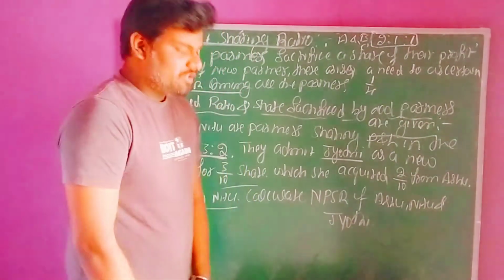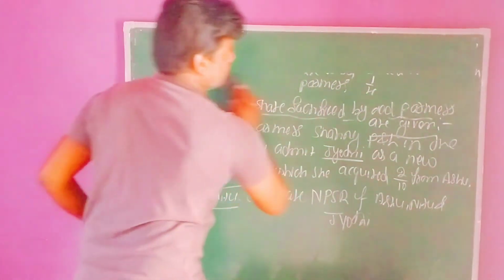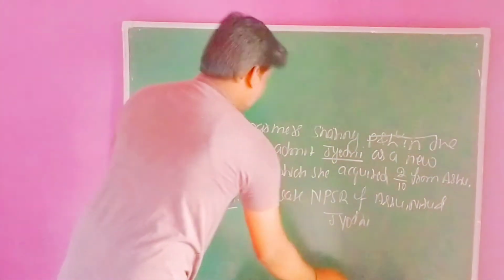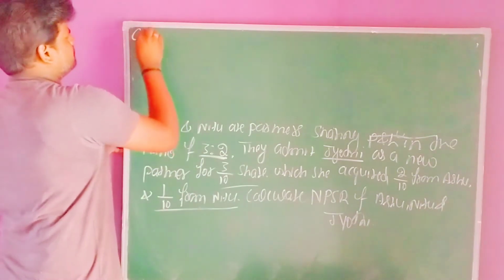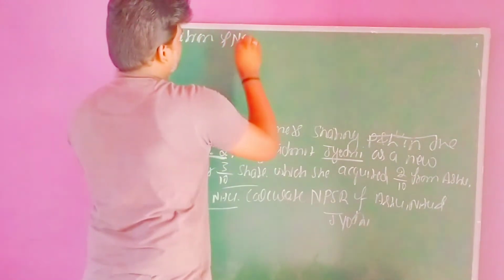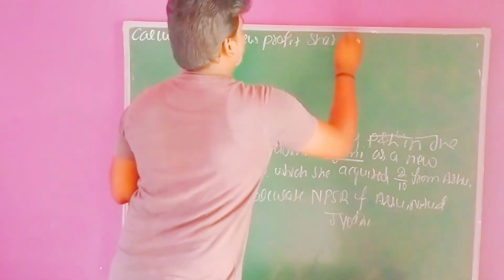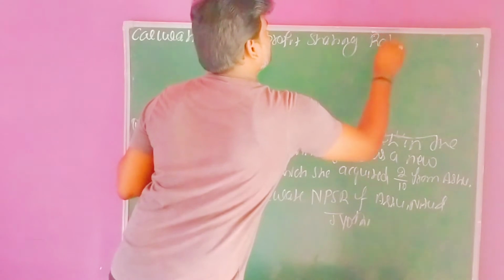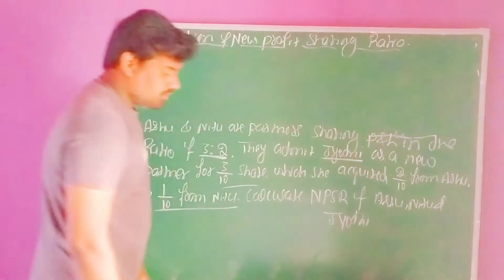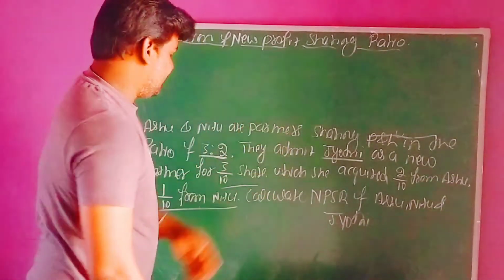Now we need to ascertain the new profit sharing ratio. First we need to write the headline: calculation of new profit sharing ratio. First we need to record whatever data is given in the question. We need to write the data, the whole ratio.